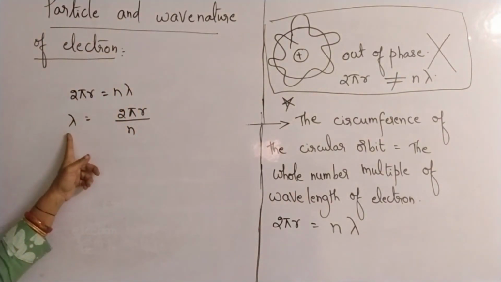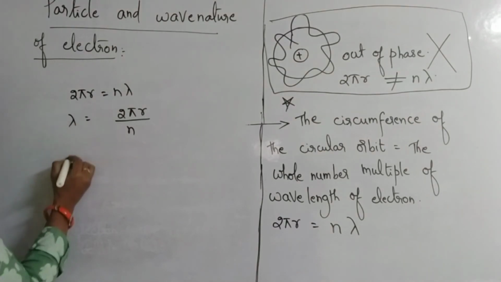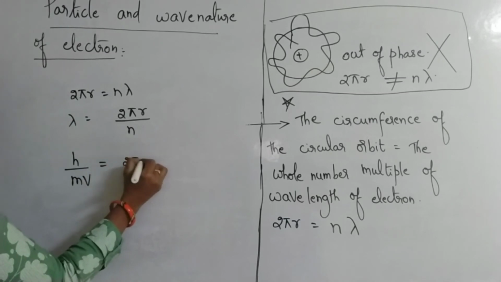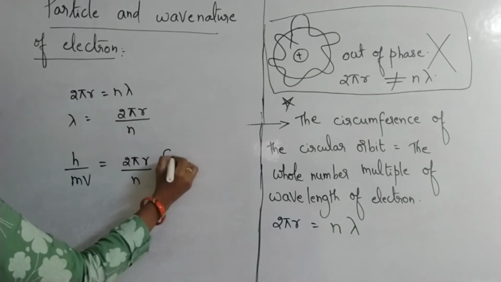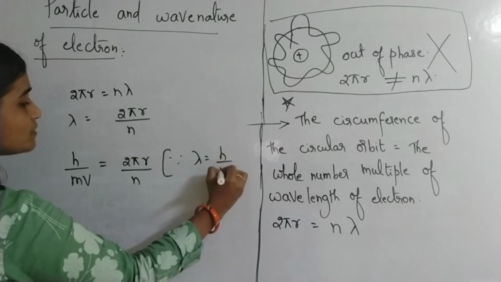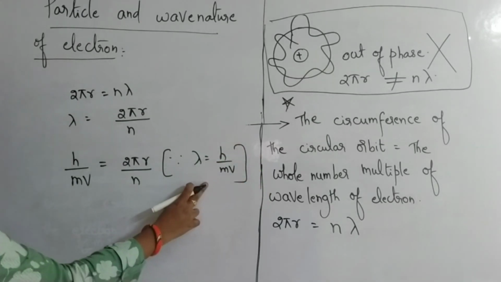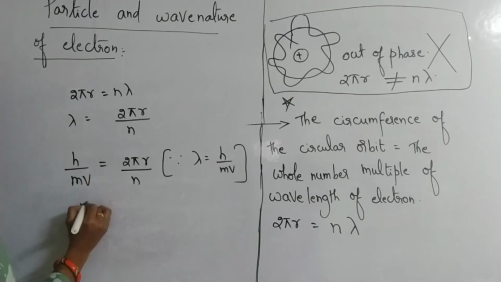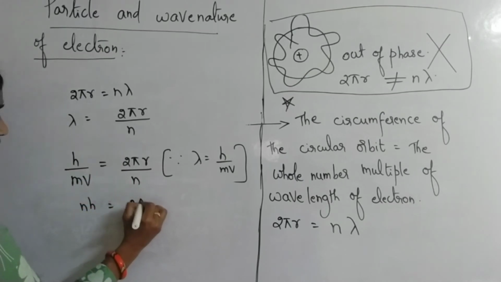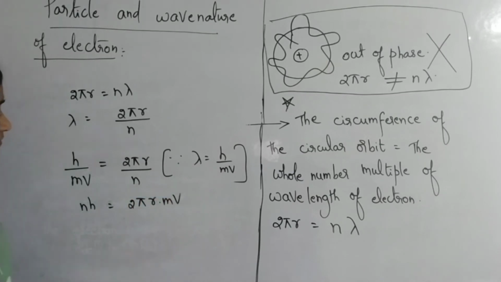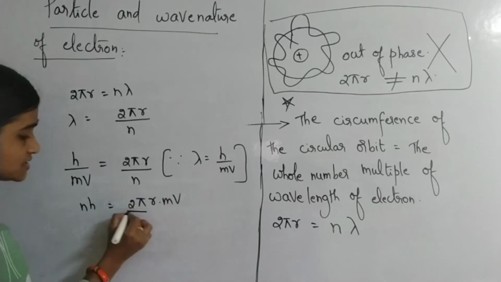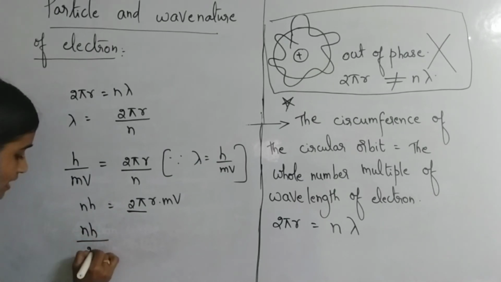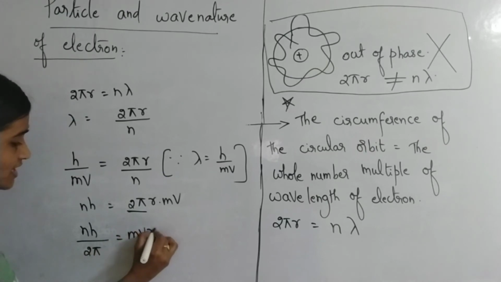Here lambda stands for de Broglie's wavelength. So in place of lambda, I am keeping h by mv, which is equal to 2 pi r by n, since lambda is equal to h by mv. Recall this formula, the first formula we got. Right? So just cross multiply: n h into 2 pi r into mv. Bring this 2 pi to the denominator on the other side: nh by 2 pi is equal to mvr.